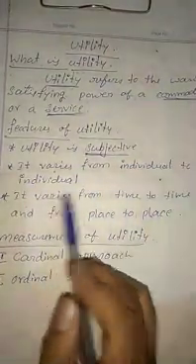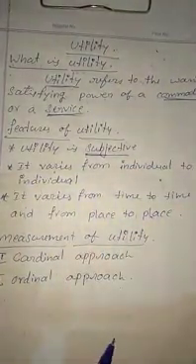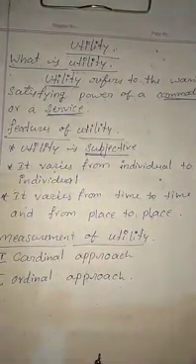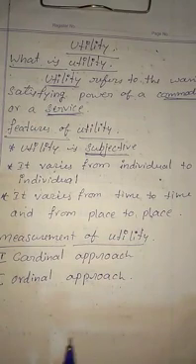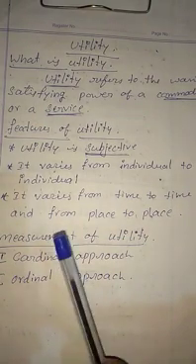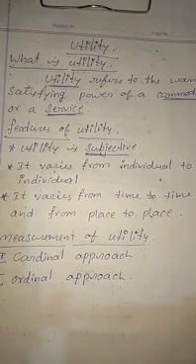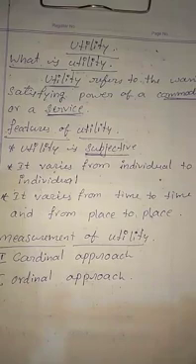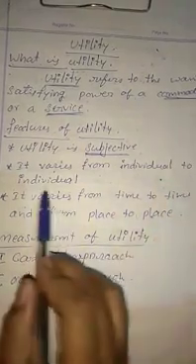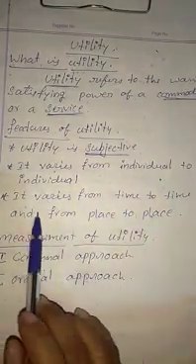It varies from individual to individual. One individual may get more utility in one commodity, another may not get any utility in that commodity. For example, chocolate. The person who likes chocolate more gets more utility in that, and the person who doesn't like chocolate gets less utility in that. So we can say that utility varies from individual to individual.